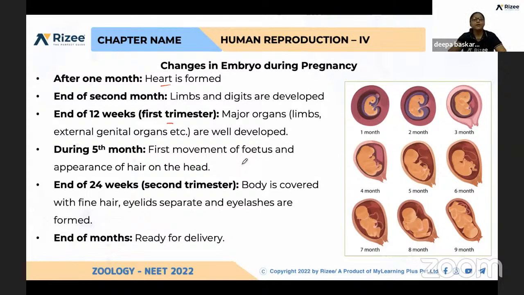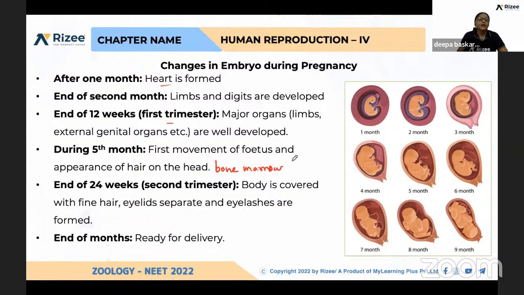And at the fifth month, first movement of the fetus and appearance of hair on the head, as given in NCERT. Blood formation and bone marrow formation are also developing here.